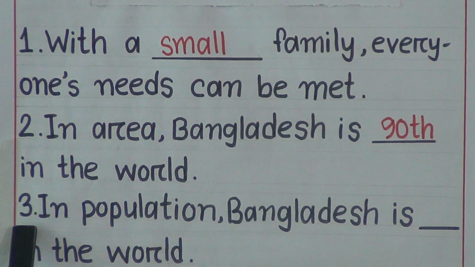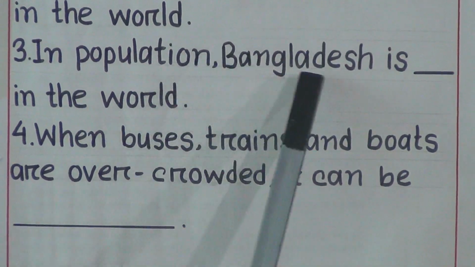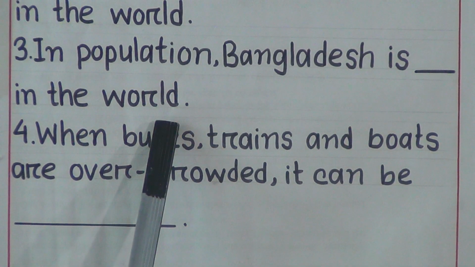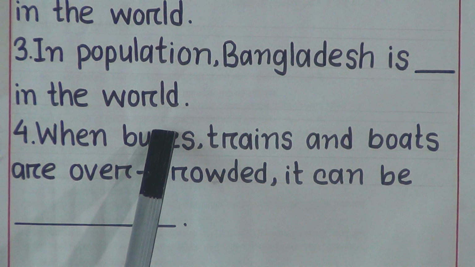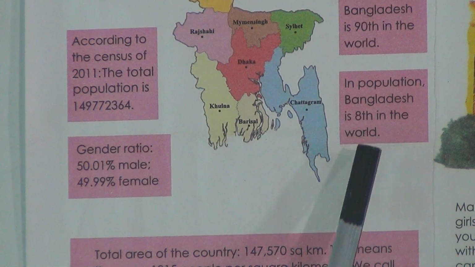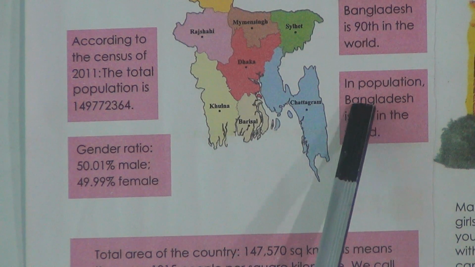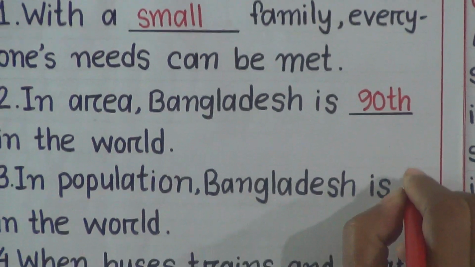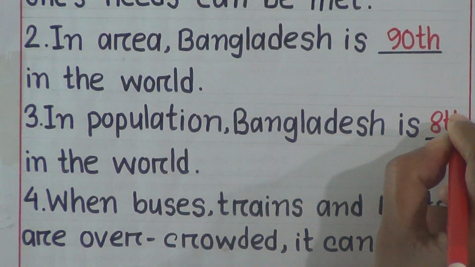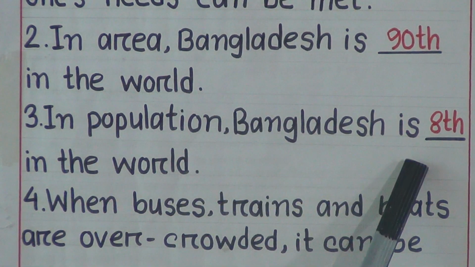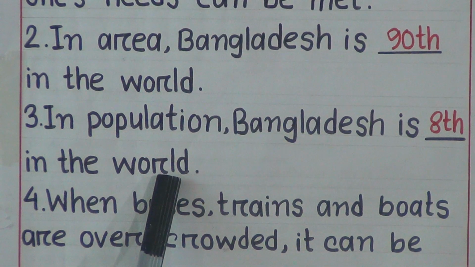Now come to number 3. In population, Bangladesh is dash in the world. Okay, I hope you can guess this one also. Here is the answer. In population, Bangladesh is 8th in the world. So our answer will be 8. We have to write here 8. Now it's completed. In population, Bangladesh is 8th in the world.